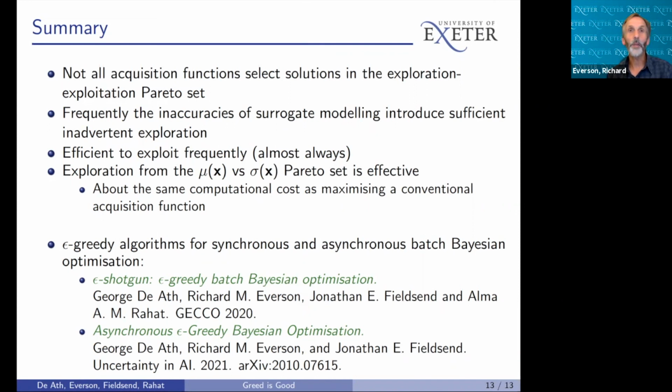Finally, we point out that these methods can be built on for synchronous and asynchronous batch Bayesian optimization, and more information is available in these two papers here, the epsilon shotgun algorithm and asynchronous epsilon greedy Bayesian optimization.